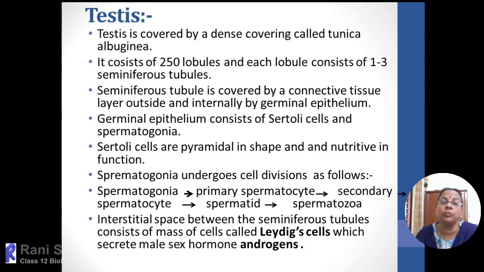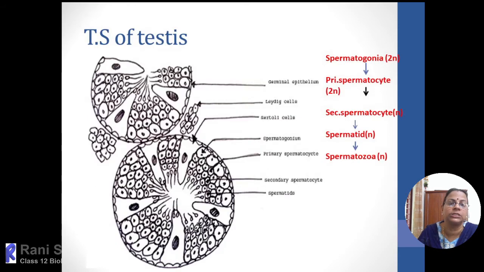So we will move on to the structure of the testis in more detail. In this slide, the external characteristics of the testis are shown, and the internal characteristics we are going to discuss. The testis is covered by a dense covering tissue called the tunica albuginea, and it consists of nearly 250 lobes. In each lobe there are approximately 1 to 3 seminiferous tubules, highly coiled and packed within. Here you can see the structure in the next slide.